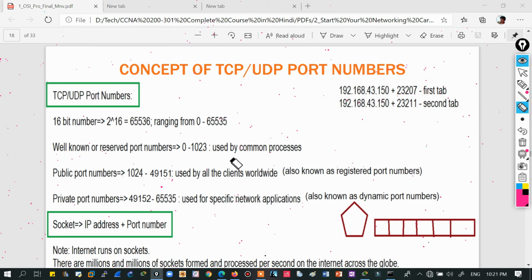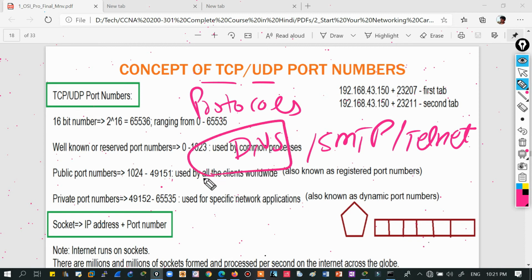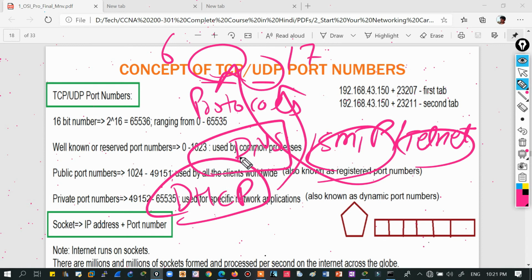And one more thing: TCP and UDP are protocols, as we discussed, but DNS, SMTP, Telnet are processes which work on these protocols. Like DNS and DHCP work on UDP, but SMTP and Telnet work on TCP. TCP and UDP have protocol numbers: TCP has protocol number 6, UDP has protocol number 17. Like OSPF has 89 and EIGRP has 88.